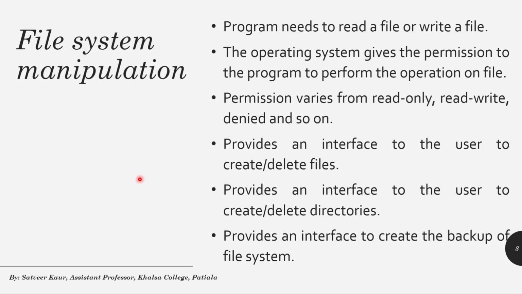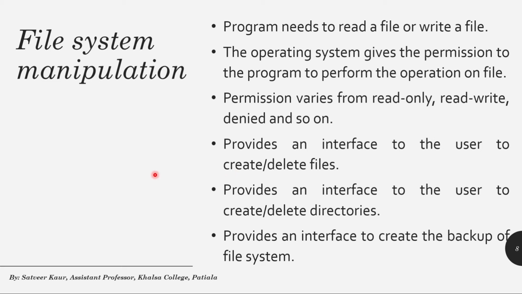Third one is file system manipulation. Whenever a program needs to read a file or write a file, the operating system gives permission to that program to perform the operation of read or write on that file. These permissions can vary, like read only, read write, or it can also be denied and so on.